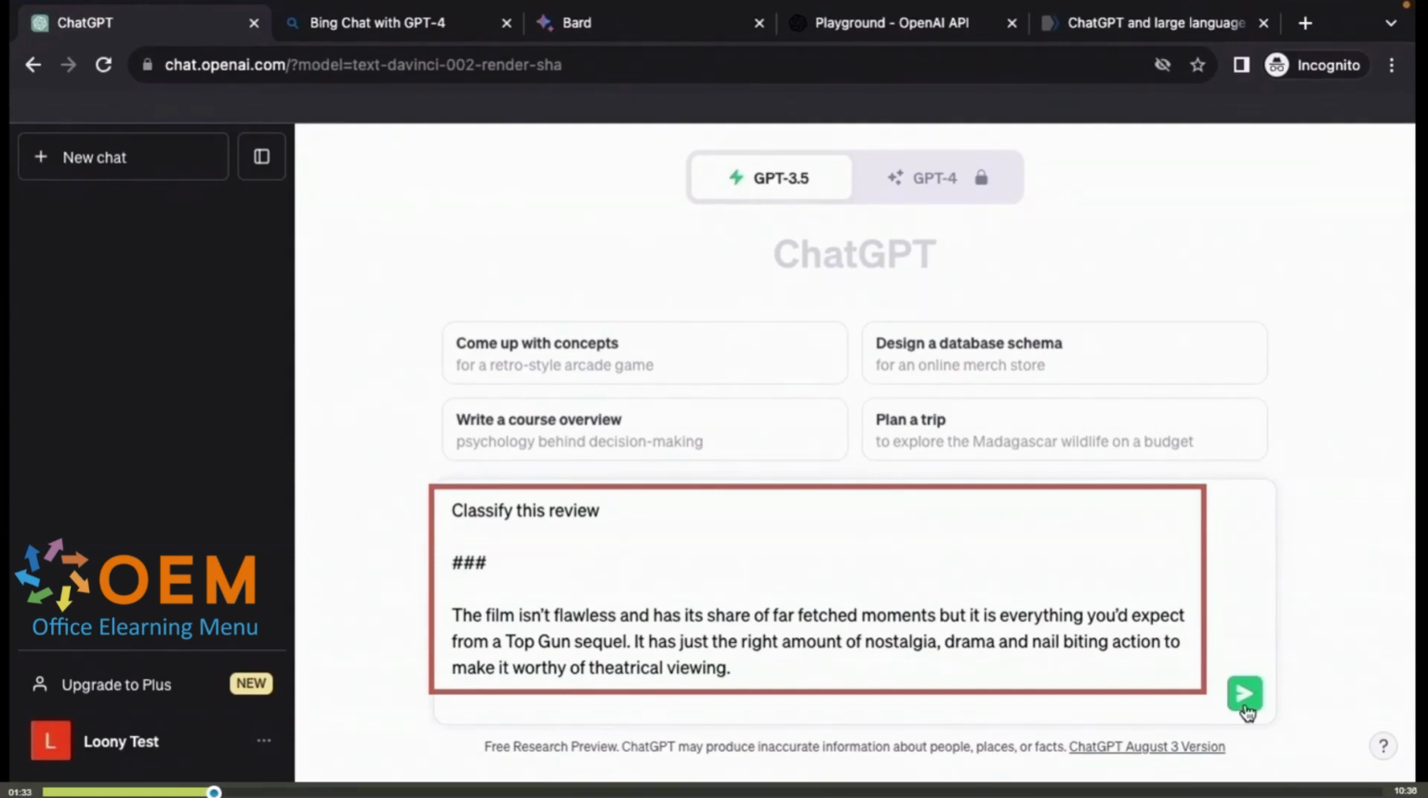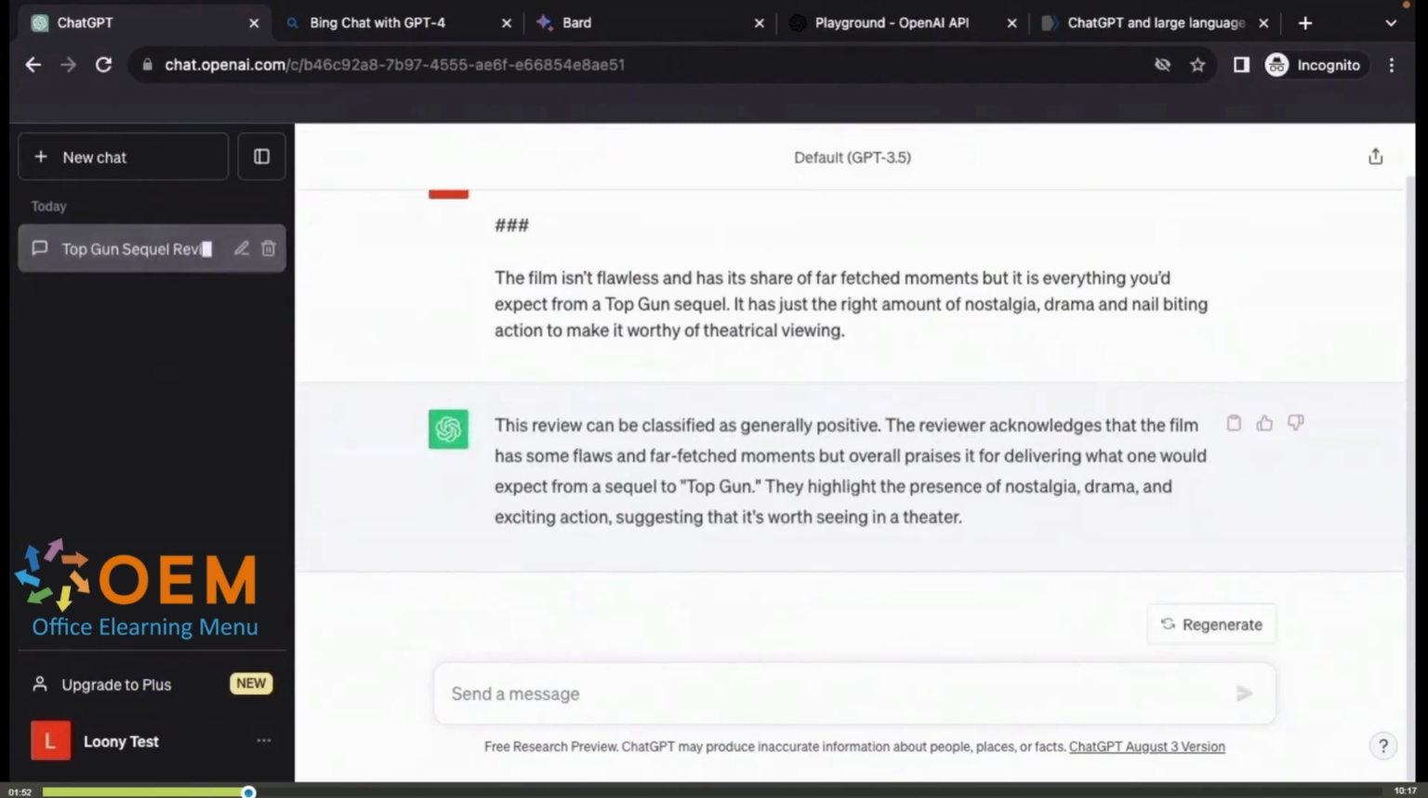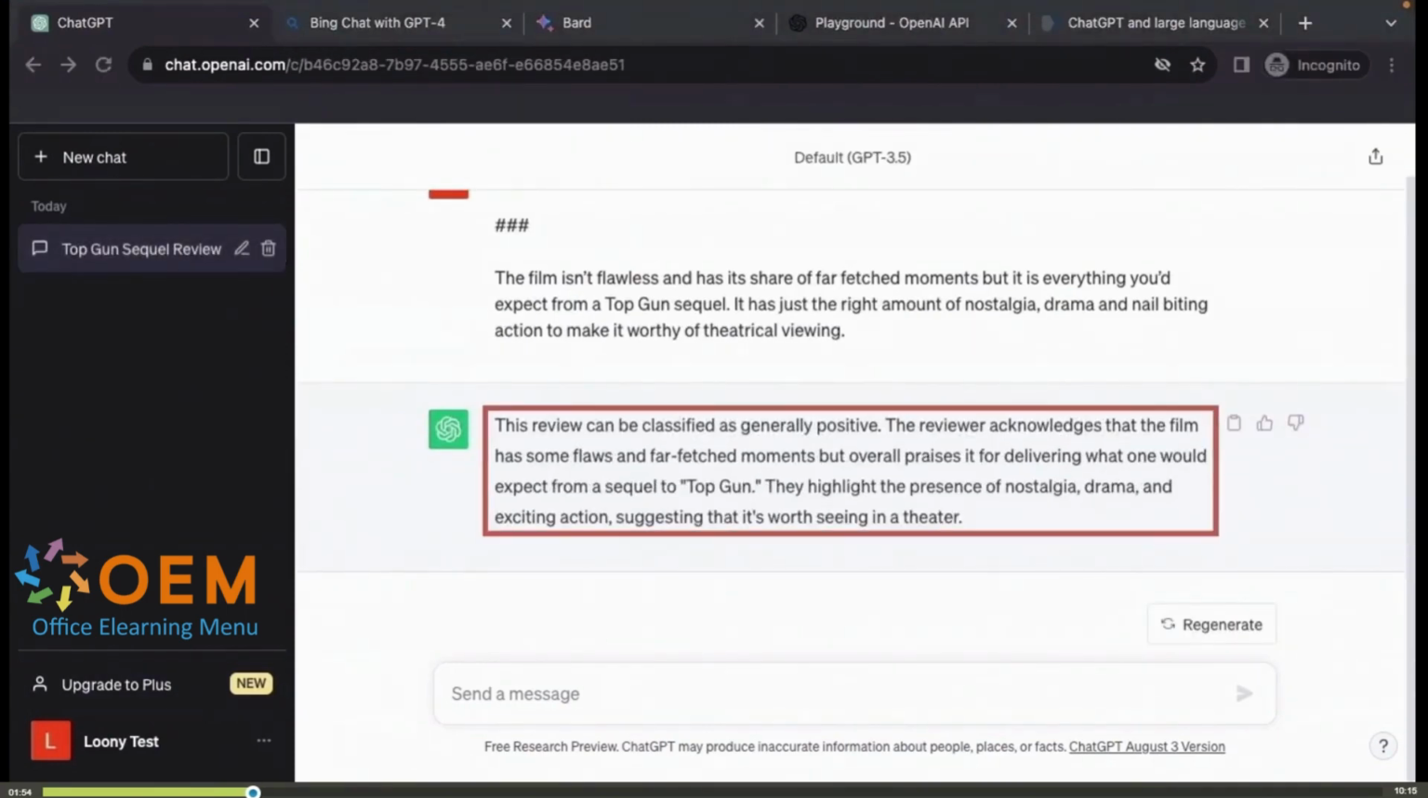Zero shot prompting refers to the ability of the LLM that we're using to perform a task without having been specifically trained on that task. So the model that we're using hasn't been trained on classification, but you'll find that it can still classify this review without any specific training for this particular task. You can see that ChatGPT has captured the nuance as well. The review can be classified as generally positive, and it gives some additional explanation.